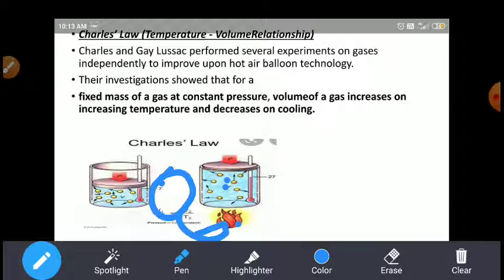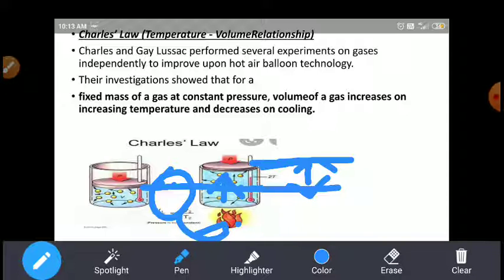Increased kinetic energy means the gas particles hit the piston, so that's why the piston moves from this level to this level. Initially the piston is at this level and finally the piston is at this level.